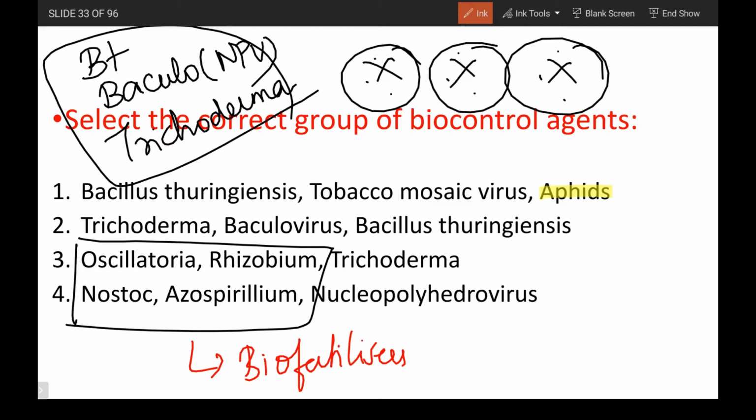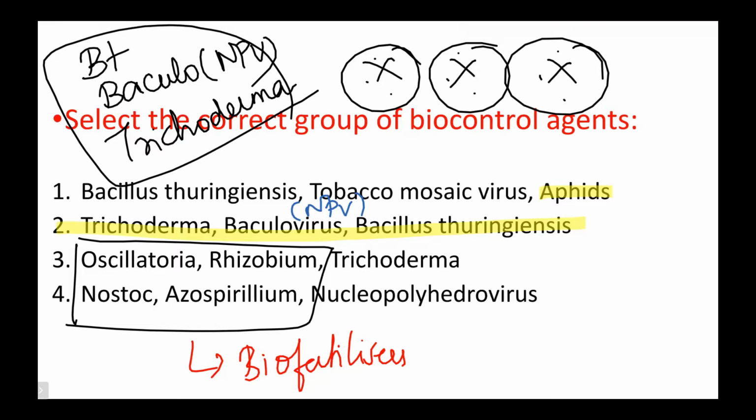So the given option, the correct one is option 2. Trichoderma, baculovirus, which is also called nucleopolyhedrovirus, NPV, and Bacillus thuringiensis. These three are the biocontrol agents, and the remaining are biofertilizers, aphids, and then the pathogen. So simple one and important one too.